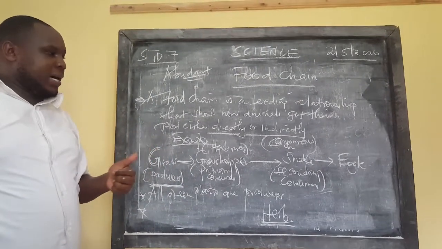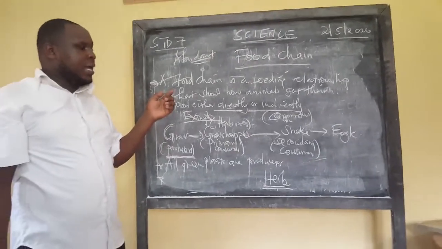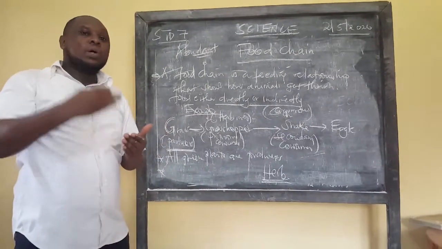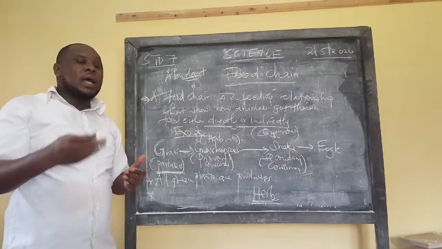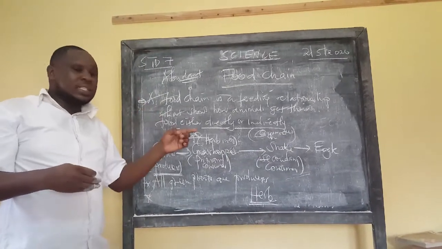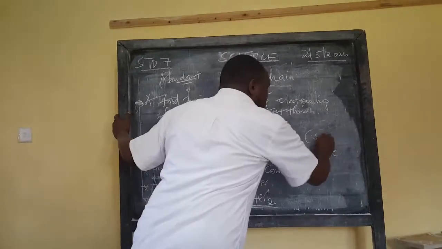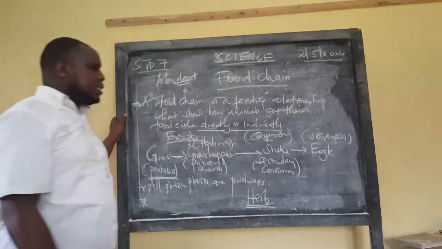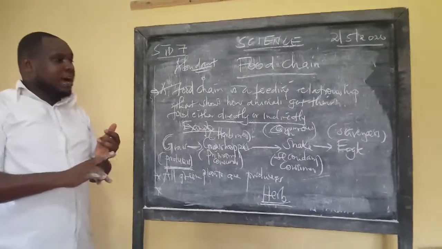So the last part depends on this: an animal that feeds on another. So they are also carnivorous, but their name is not carnivorous in this case. They are called scavengers. So here we have what we call the scavengers. And good examples of such scavengers, we have the vulture, we have the eagle.